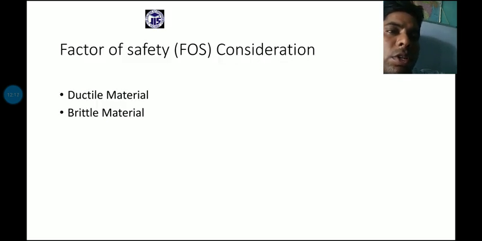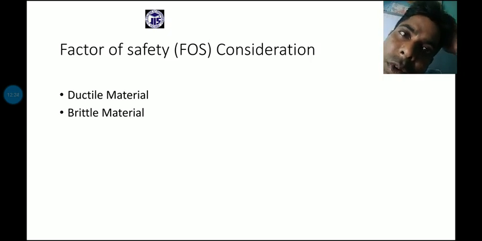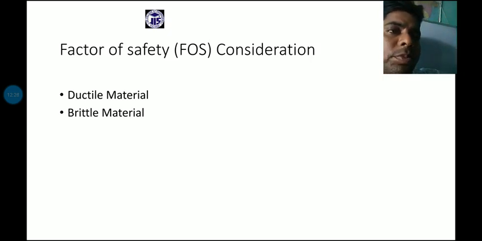If you see the next slide, factor of safety consideration for ductile and brittle material. For ductile material, factor of safety is defined as the ratio of yield point tensile stress to the working stress.